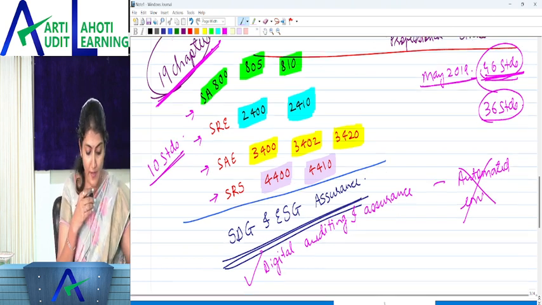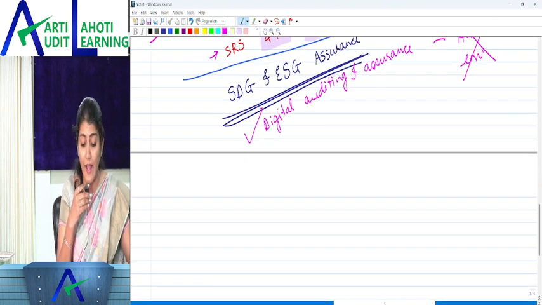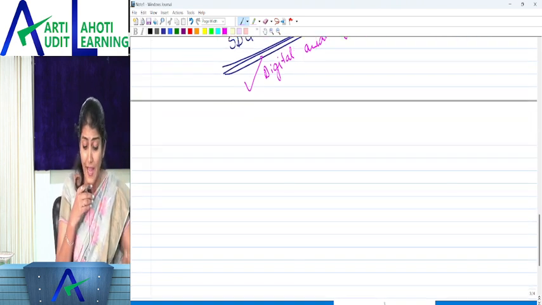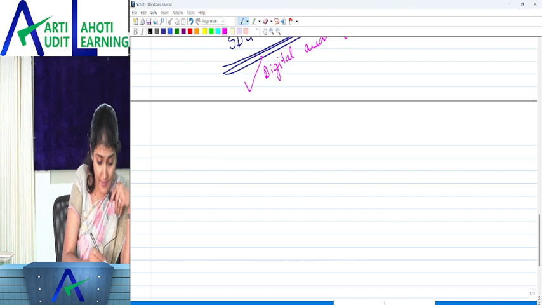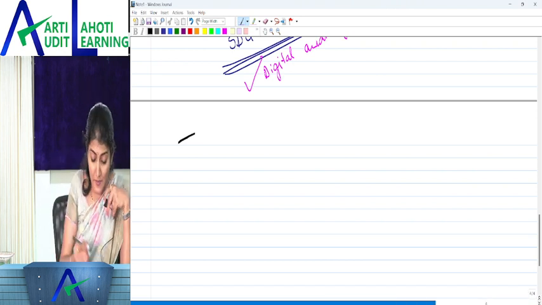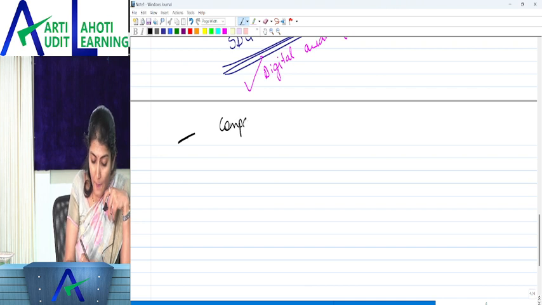Right, then you have the SDG and the ESG assurance and the digital auditing and assurance. Okay, so that is what has been added. Then in terms of what is deleted, what was there in the old syllabus but is not there in the new syllabus, one is the chapter on the company audit.